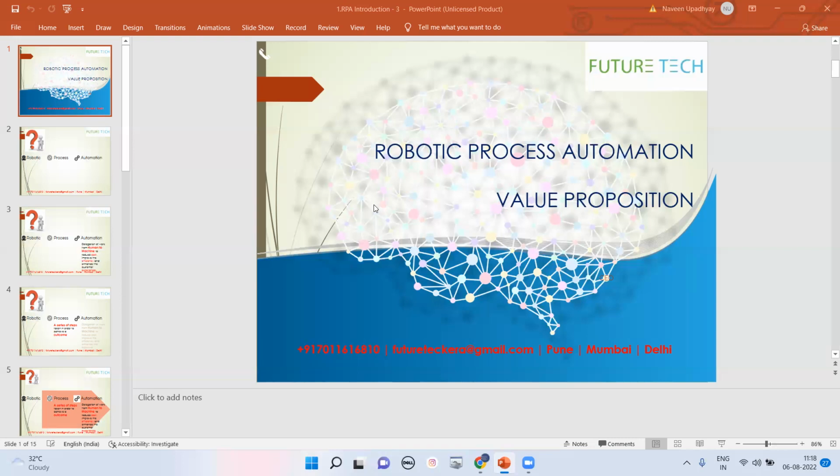Whatever the manual task, whatever the repetitive task in their company, everything they are going to automate. If you use an RPA tool, your work is very easy. Whatever work you do in 1 week or 2 weeks, if you adopt the RPA world, you are getting very good data. There is no error, and you are able to do it in very little time.